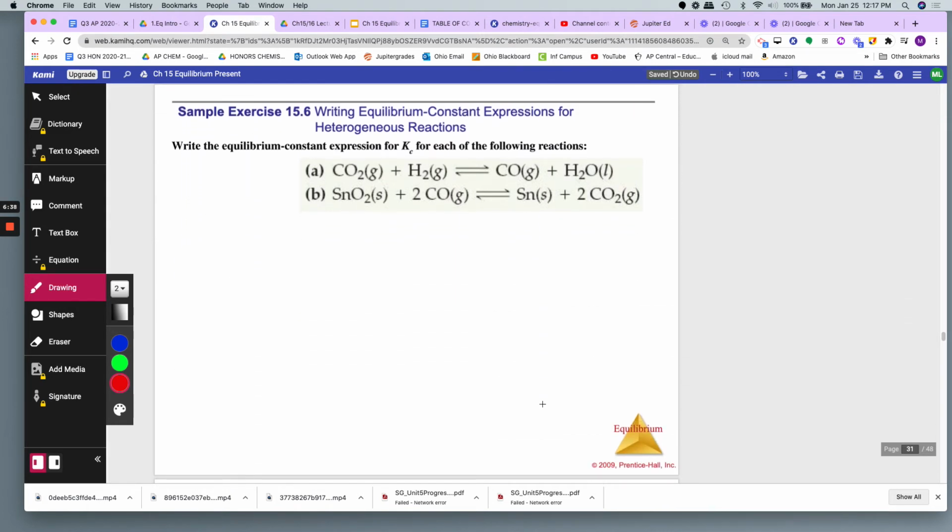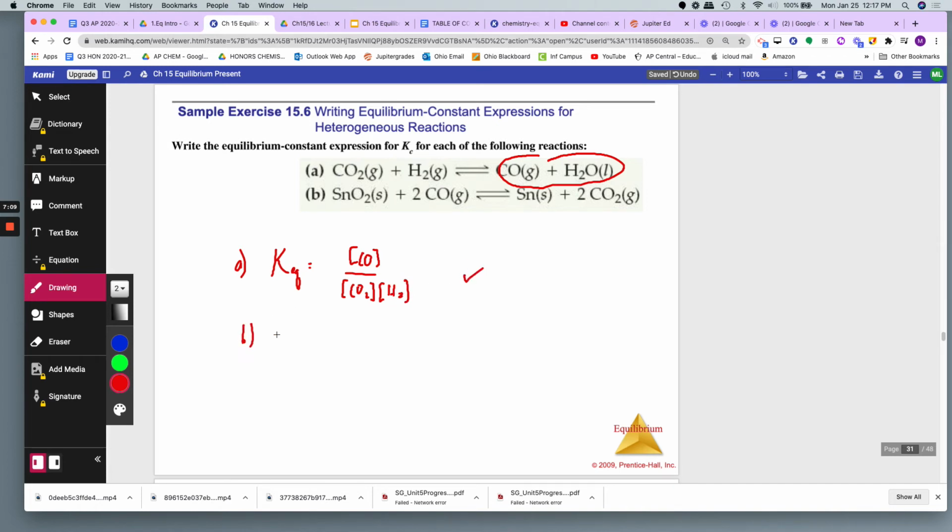Okay, so here's some practice. It says write the equilibrium expression Kc for the following reactions. For A, K equilibrium is equal to products over reactants. Now for the products, CO. Do you write the liquid? No, you don't. Over CO2 and H2. Okay, that's the equilibrium expression.